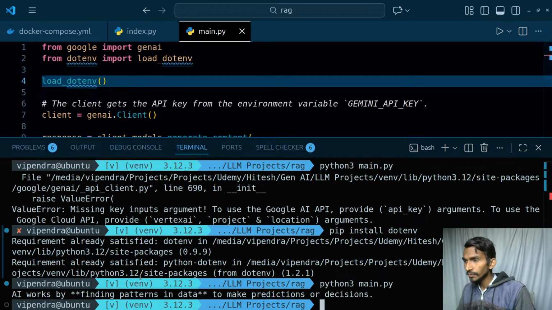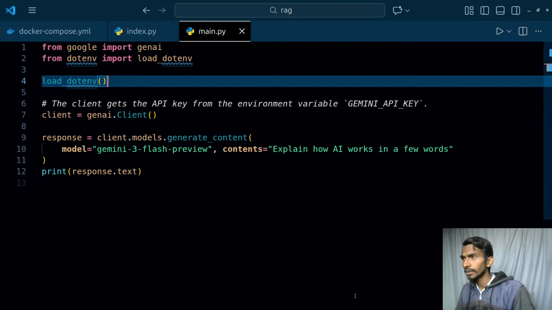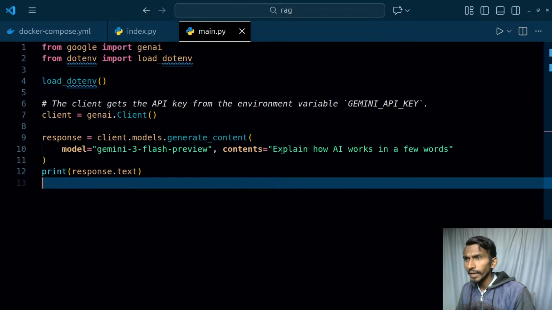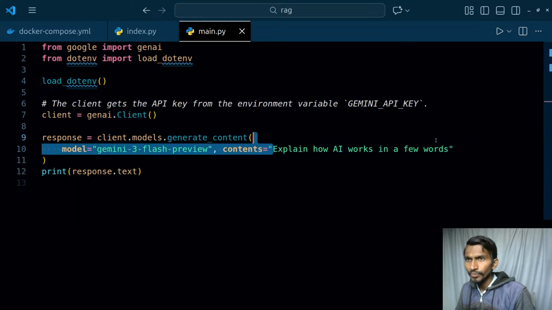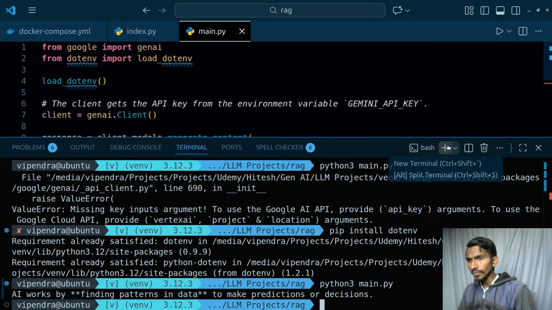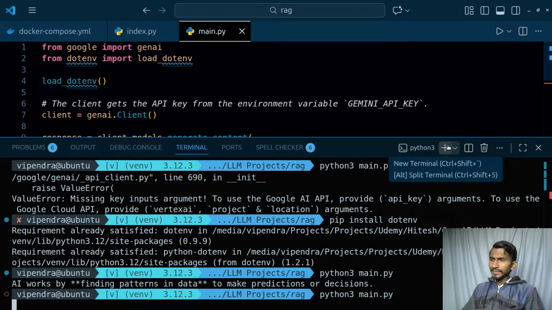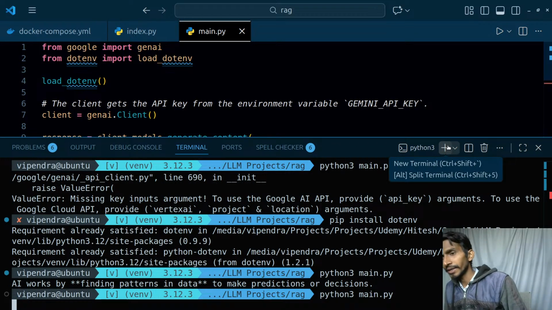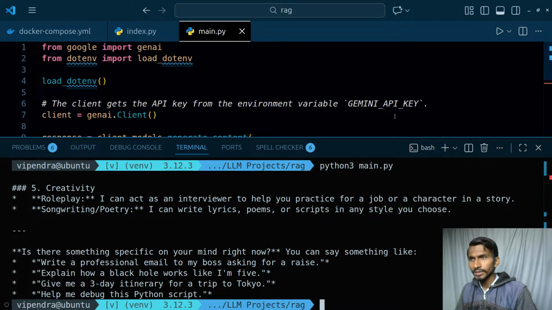So AI works by finding patterns in data. Okay, this is just simply returning the response. So the model is Gemini, the context is explain how AI works, and the question is gonna be, what can you do for me? Just like this. Let's check it again, and it is definitely gonna work. It is returning the response and all. That's fine. I mainly wanted to check whether it actually works or not.